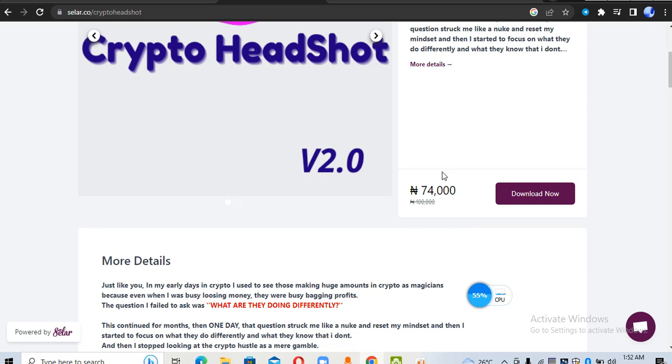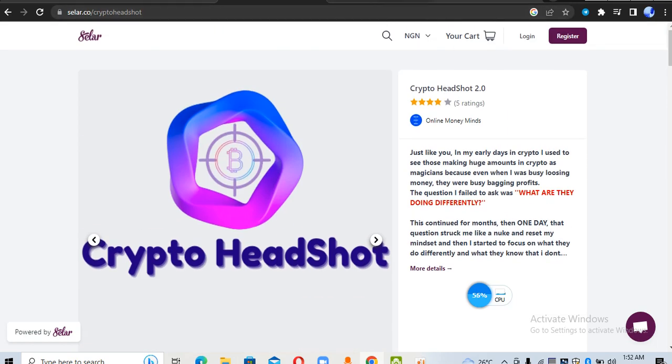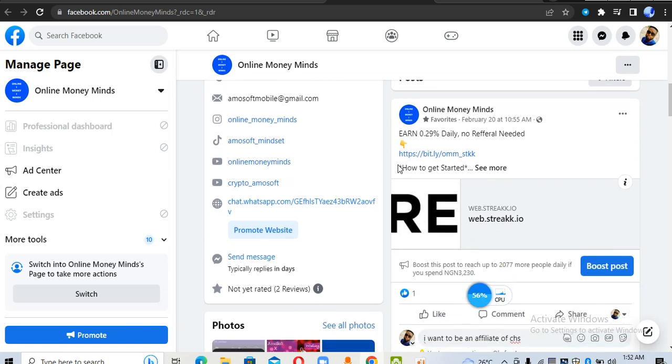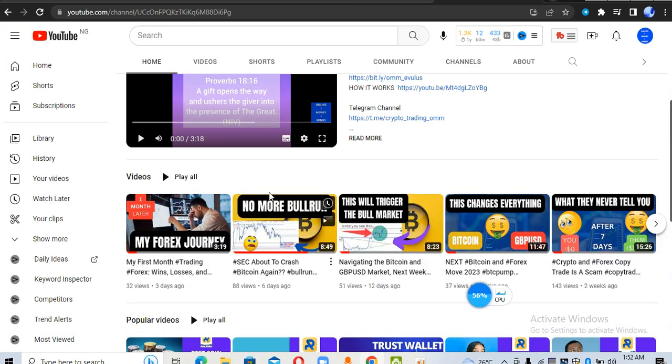So guys, this is what you can do to create passive income for yourself, and you can use the money to buy more coins, invest more in crypto, or even trade crypto on your own. This is a very simple way to make money in crypto without an investment.